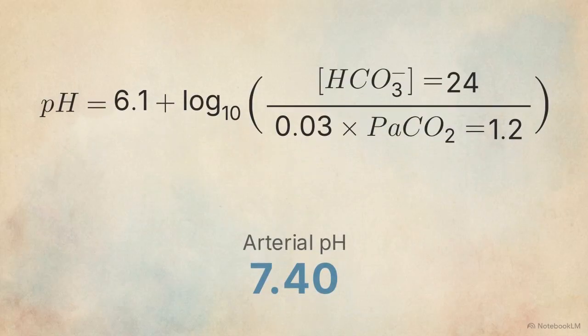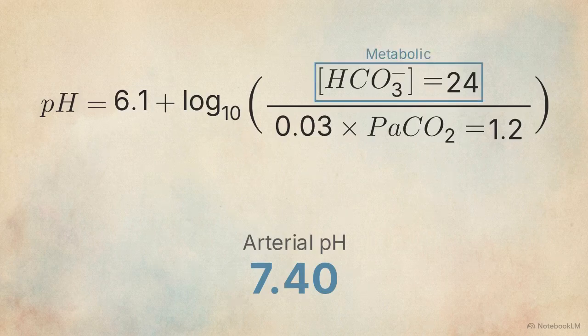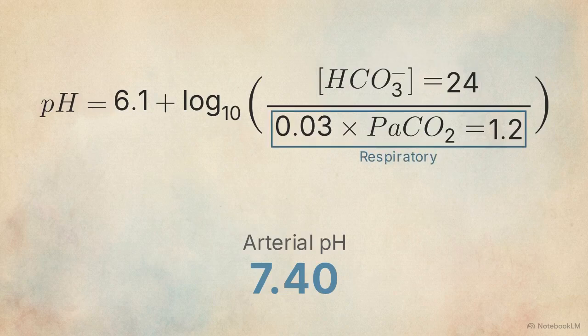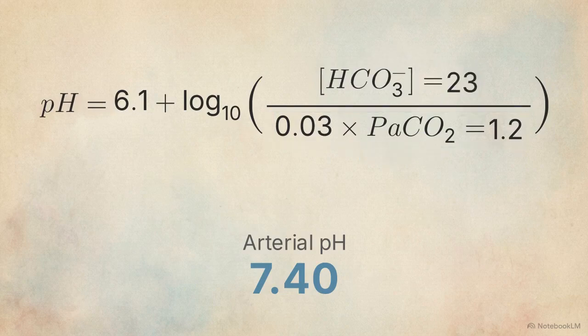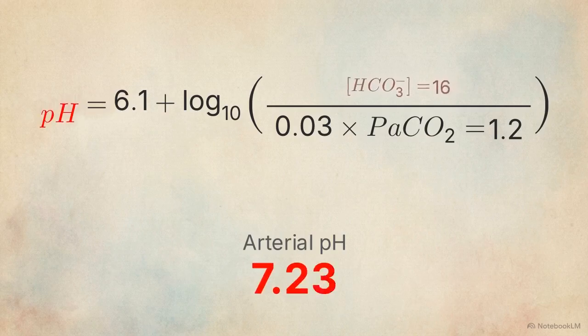This is the Henderson-Hasselbalch equation. It defines arterial pH by calculating the ratio between the bicarbonate concentration in the numerator and the partial pressure of carbon dioxide in the denominator. If fixed acids drive the arterial pH below 7.35, the patient enters a lethal state of acidemia.